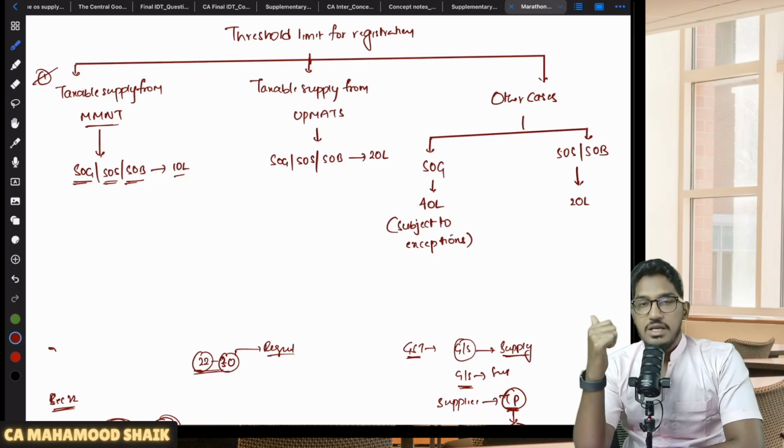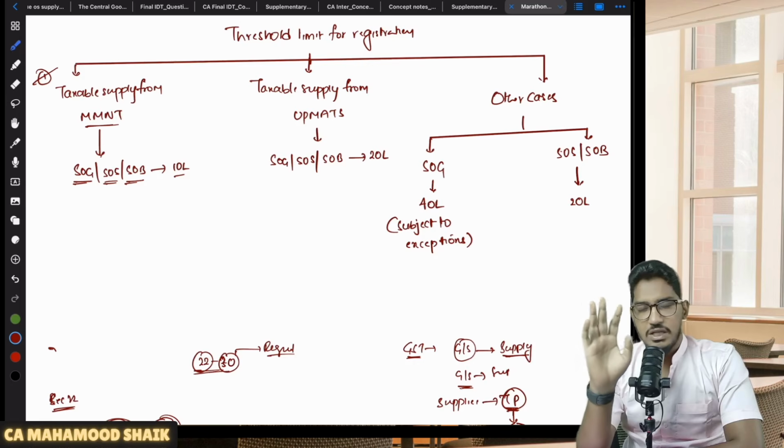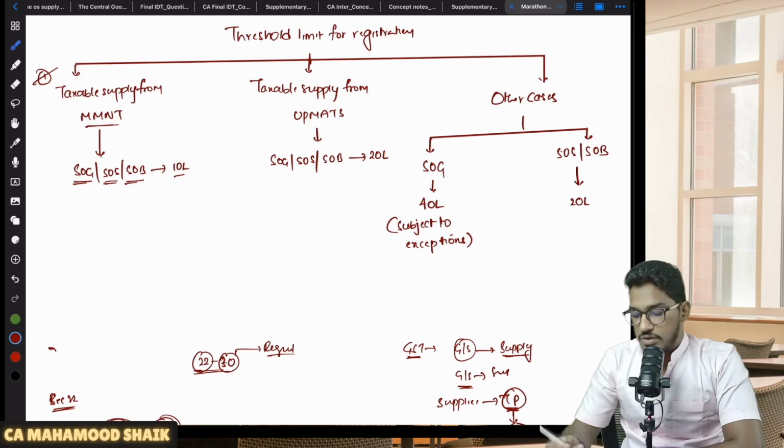There is a business person. He's making supplies. Now first thing you will check whether he is making any taxable supply from MMNT. You got the answer as no. No, he's not making any taxable supply from MMNT. Next thing you have to check is, so first always you have to check this. In case the first condition is not getting fulfilled, then only you have to come to the second step.